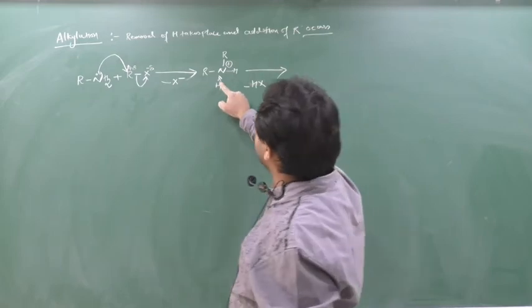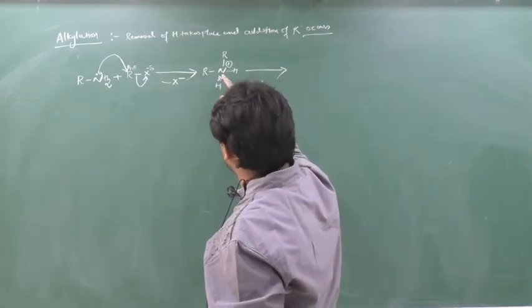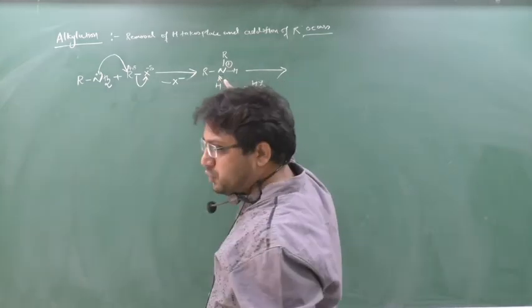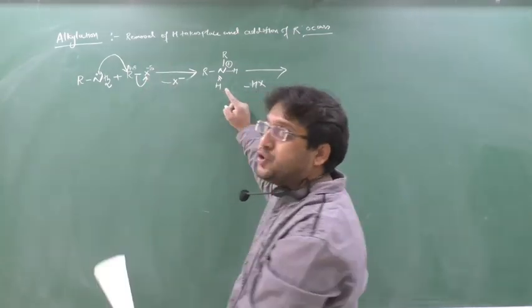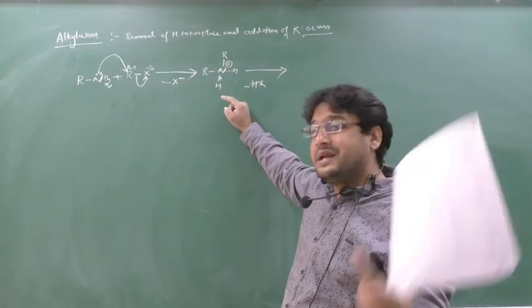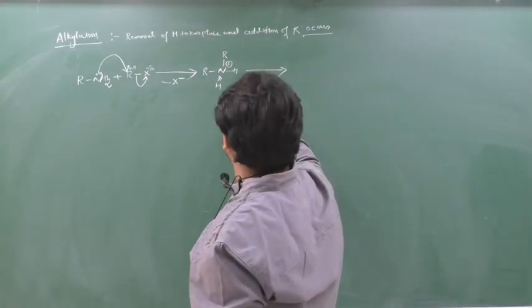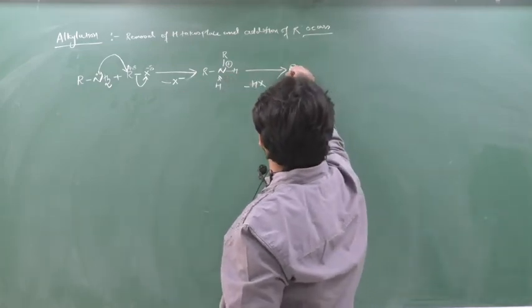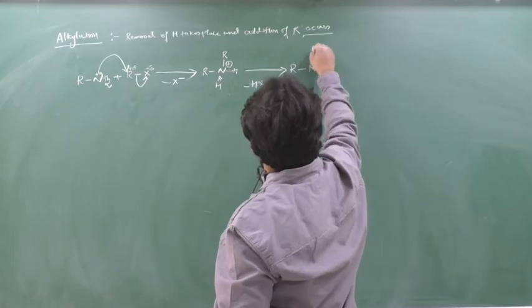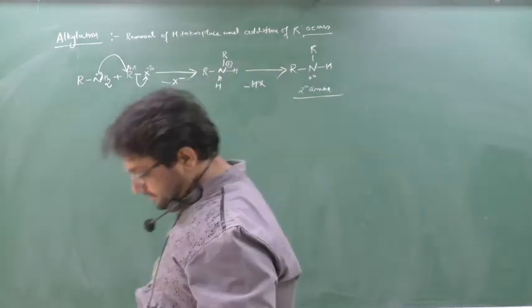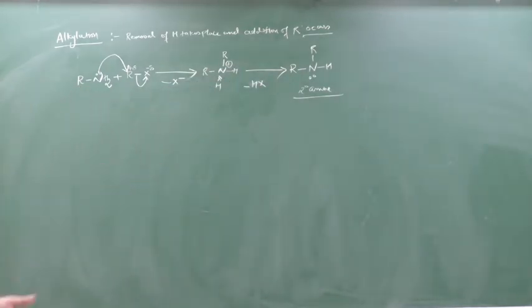This H will give its electron, this nitrogen will start to attract the electron from this hydrogen, and H will be released as H plus because it's an acidic hydrogen. I told you that the H of NH2 are acidic hydrogens, we have seen. So the chemical properties of amines are due to two things: the lone pair and the acidic hydrogen. So here HX, and here it will form R N H R, a 2 degree amine. That's it. So this is your alkylation: removal of hydrogen and addition of an alkyl chain.